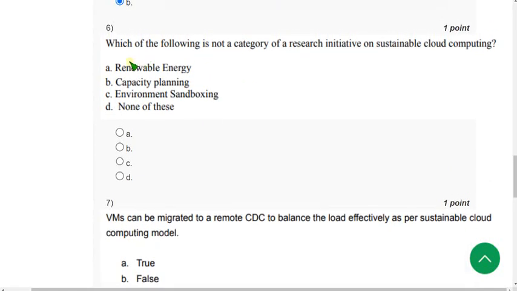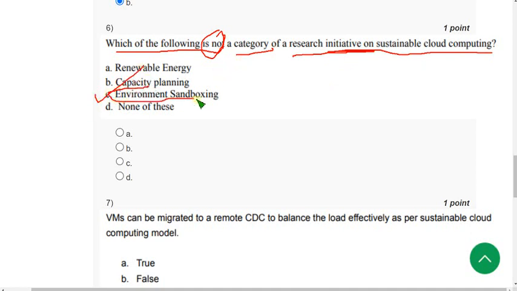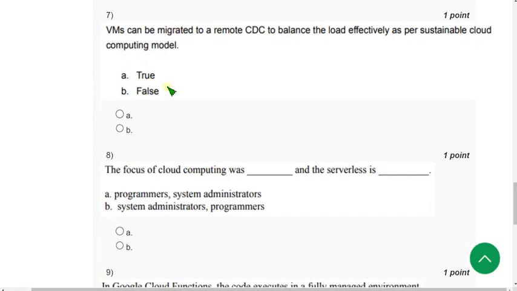Which of the following is not a category of a research initiative on sustainable cloud computing? So for the sixth question, the correct answer is option C, environment sandboxing. It is not the part. So mark option C. Now let's move on to the seventh question guys.